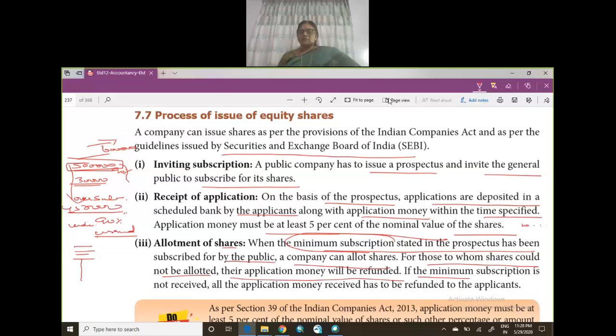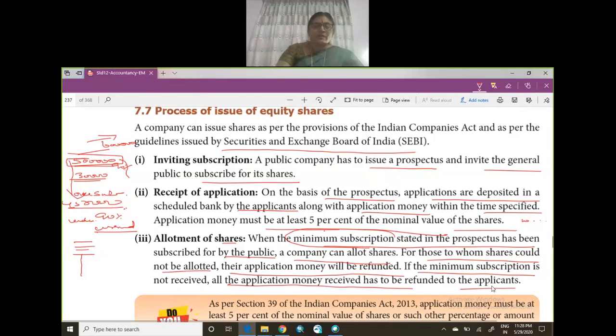If the minimum subscription is not received, all application money received has to be refunded to the applicants. I told you, 90% of the issued capital you should receive. Only then you can allot shares. Otherwise, you cannot allot shares. You have to return the money that you have collected from the public.